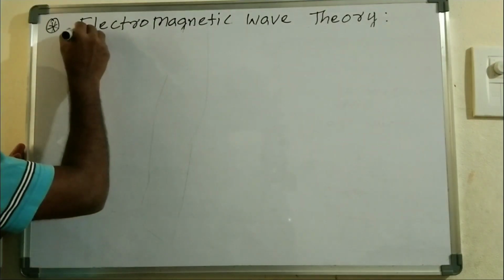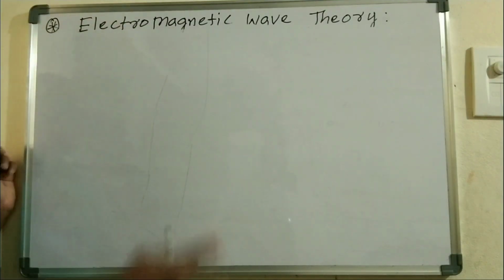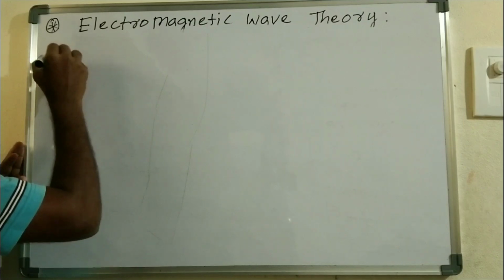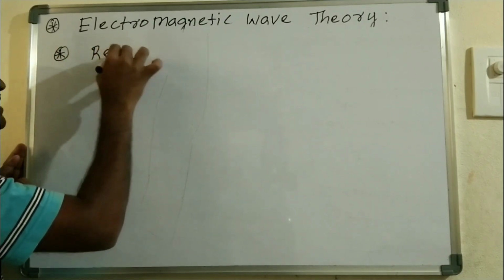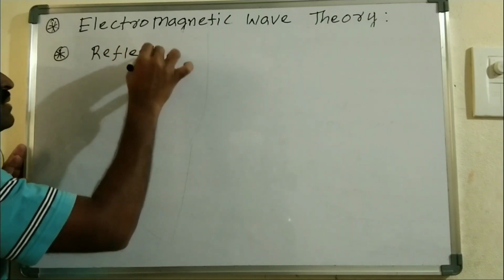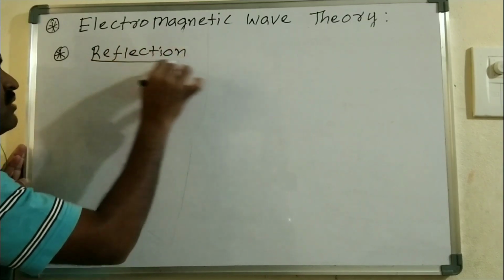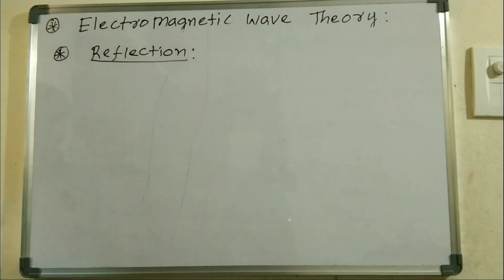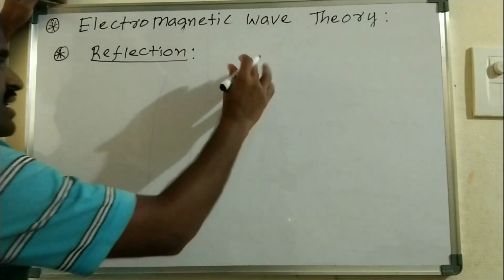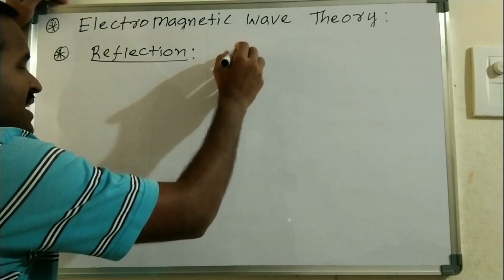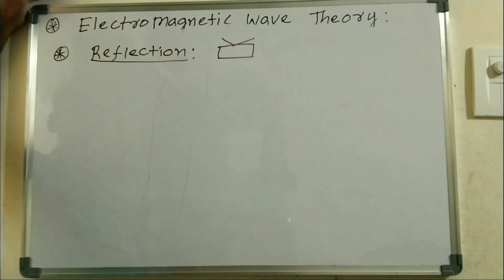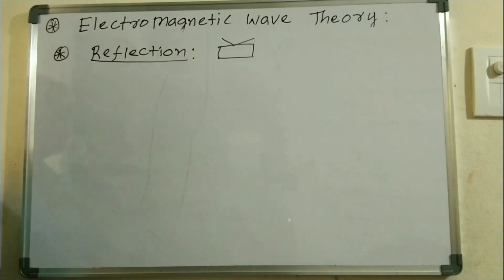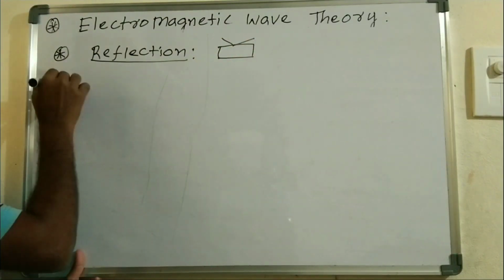Next, the electromagnetic wave theory successfully explained a few concepts. One is reflection. What is meant by reflection? It is the reflecting of a wave whenever it strikes a smooth surface. If it strikes a surface, reflection takes place. So reflection was successfully explained by the electromagnetic wave theory.